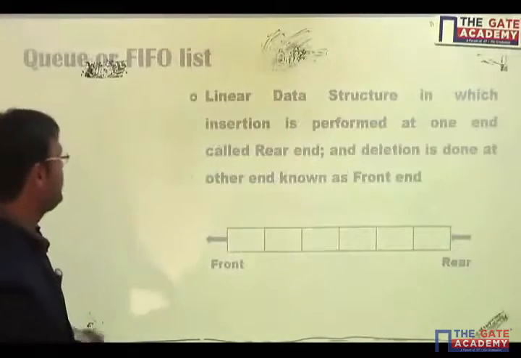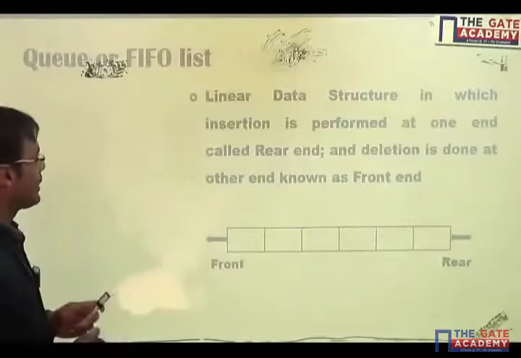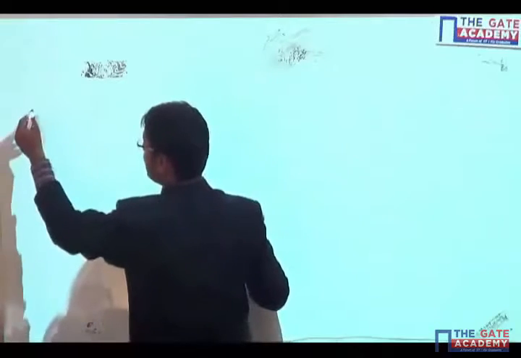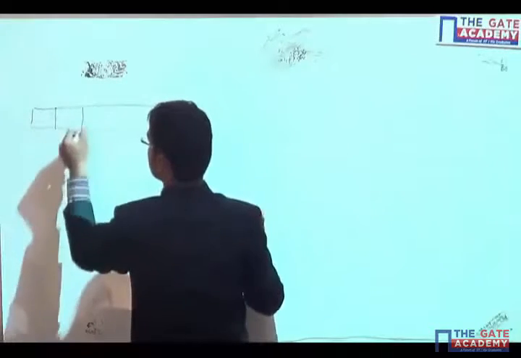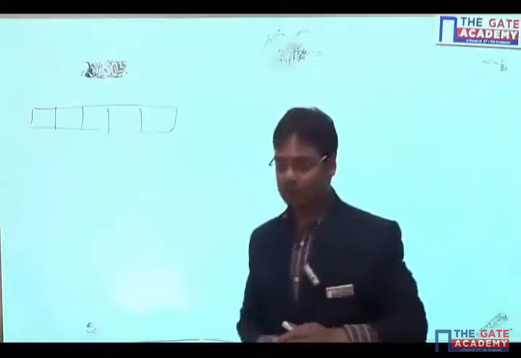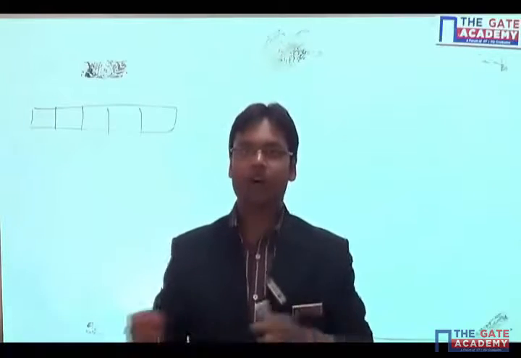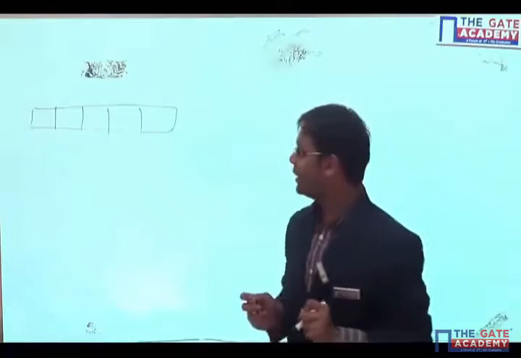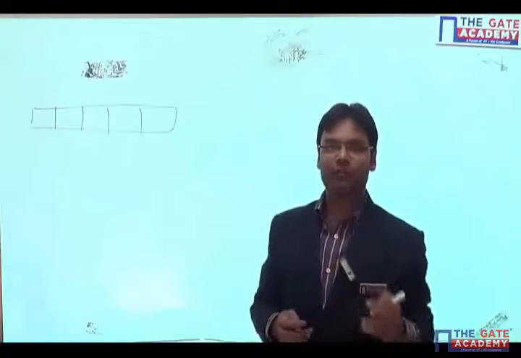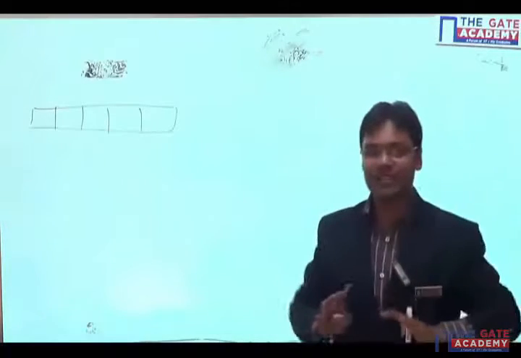Now we are going to discuss the algorithm for insertion. Let's see what exactly will happen when insertion is done. Let's say I have that particular queue. A queue is maintained with the help of either an array or a linked list. Initially I am going to maintain my queue with the help of an array. Let's say this is my array of size 5, and the size is already fixed.